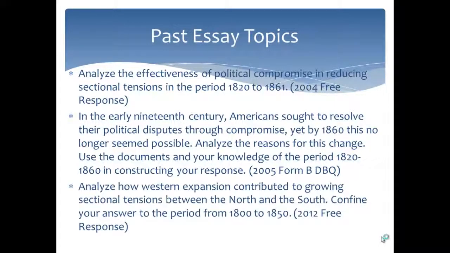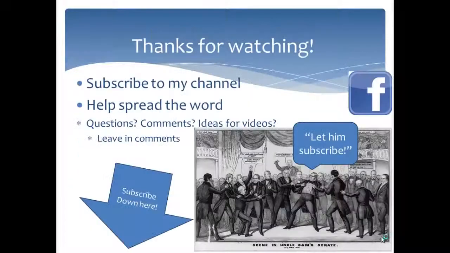And finally, analyze how westward expansion contributed to growing sectional tensions between the North and South. Confine your answer to the period from 1800 to 1850. So again, in 1803, you had the Louisiana Purchase, and from 1846 to 1848, you had the Mexican-American War, and then you can explain how those two things caused tension between the North and the South. All right, that's everything you need to know about the Compromise of 1850.